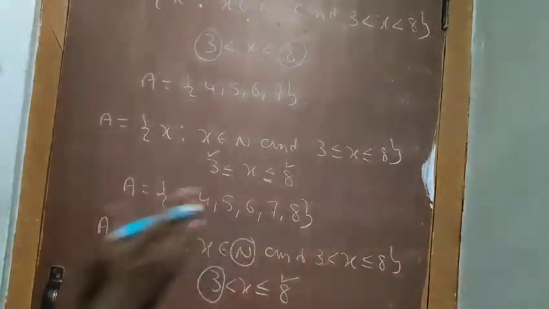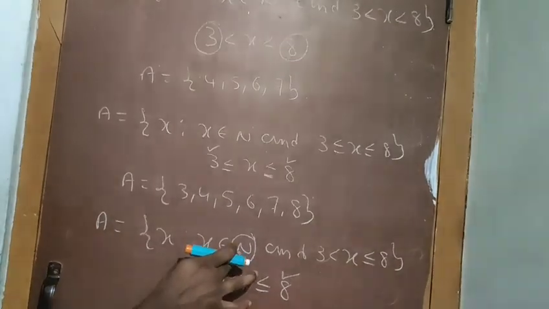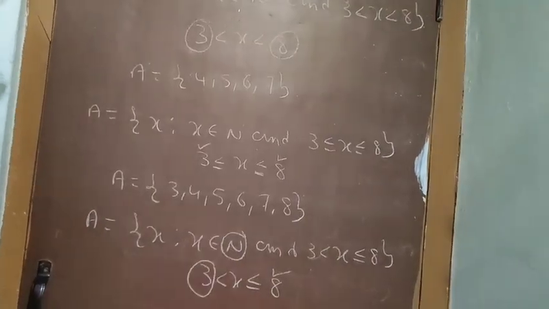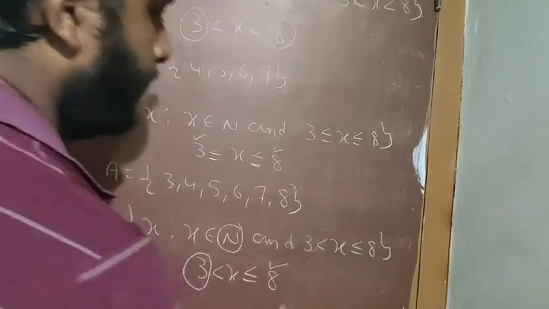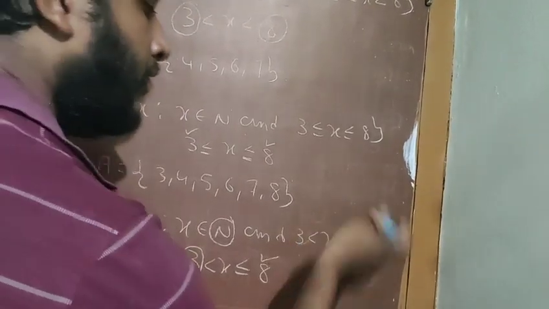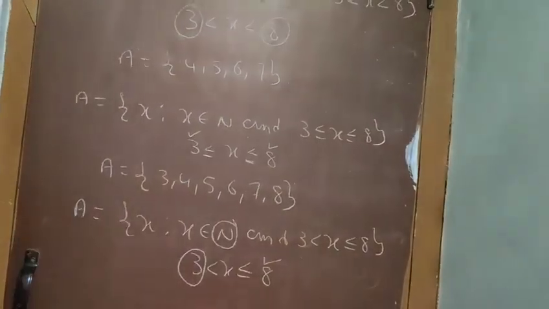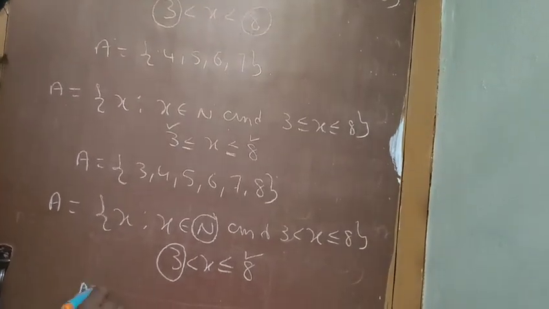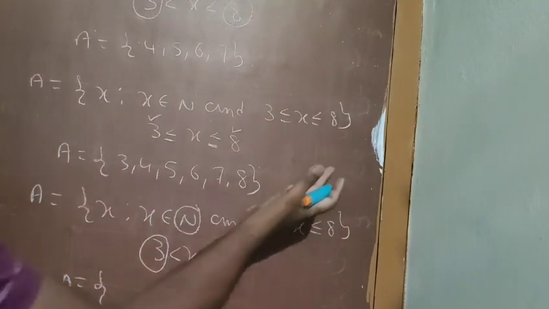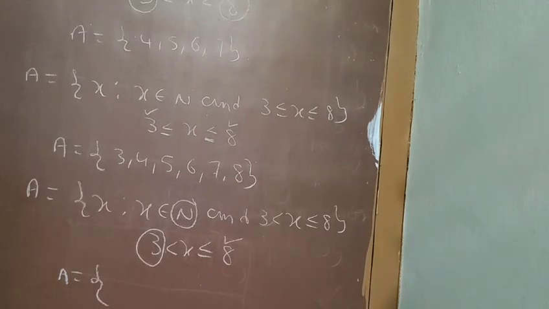That number belongs to which set, that means natural numbers or whole numbers or integers. Next one, what is the condition? Where the less than or equal to symbol is there, according to that you have to take. So don't make any mistake while converting the set builder form into the roster form.